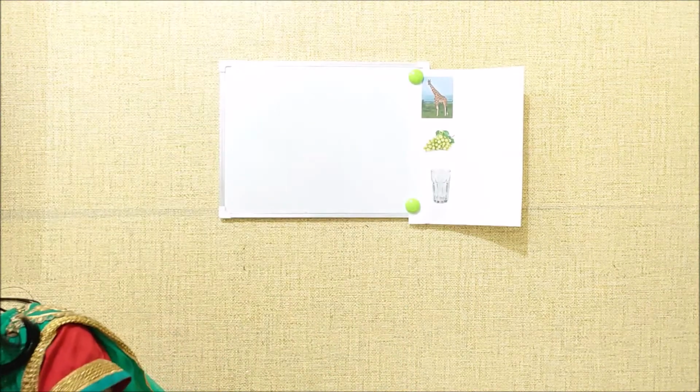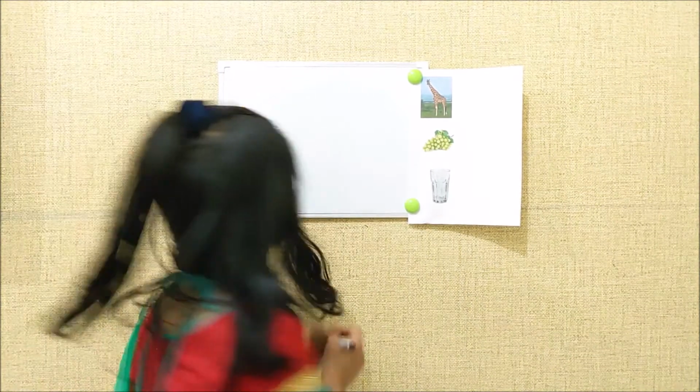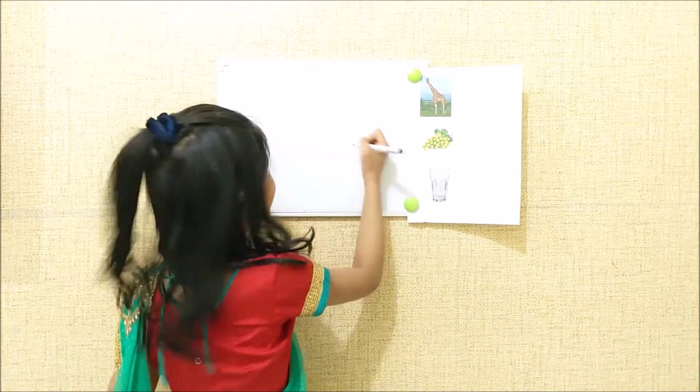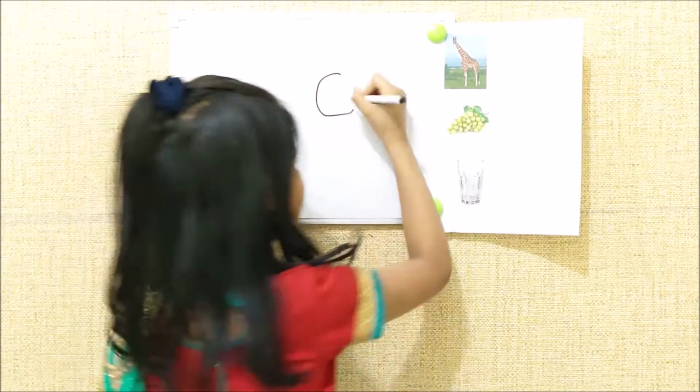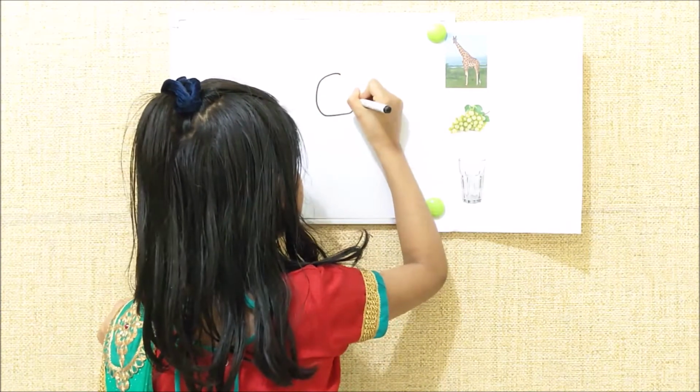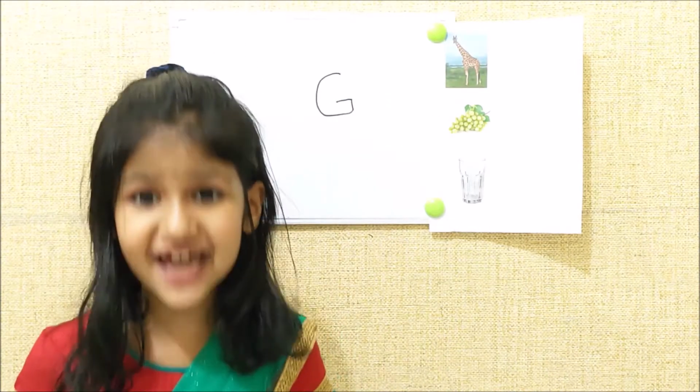Today I am going to teach you how to write letter G. First we will learn how to write capital letter G. First you must write an open curve. Then a standing line. Then a sleeping line. This is capital letter G.